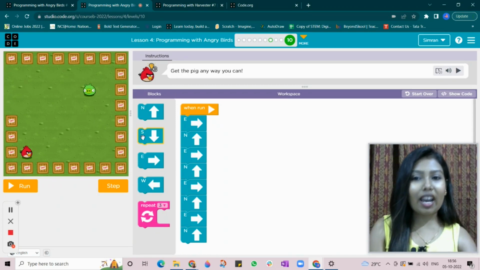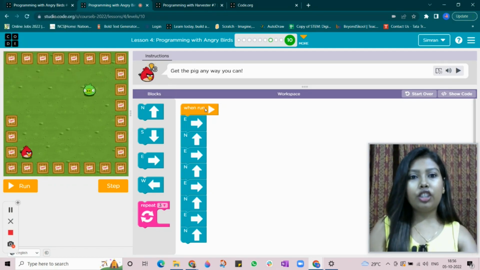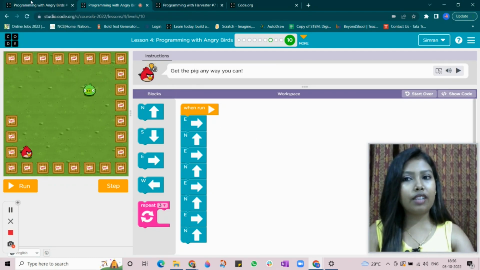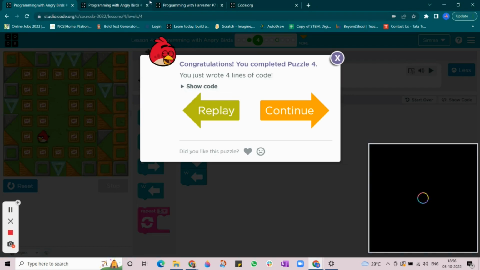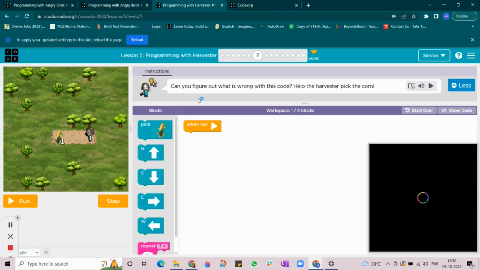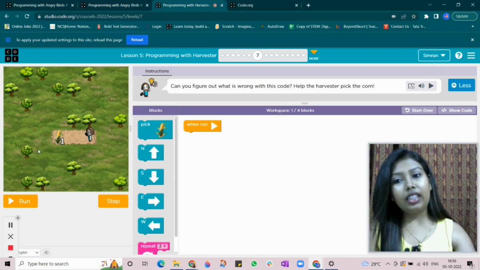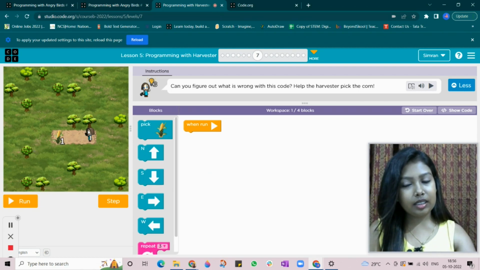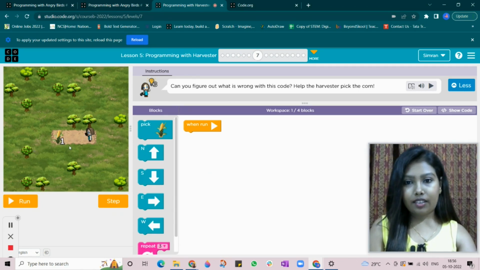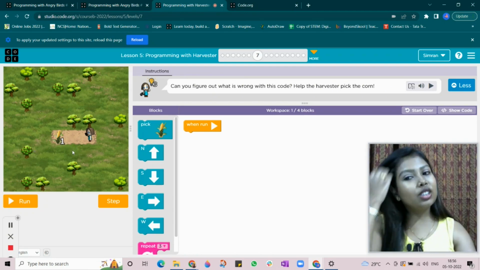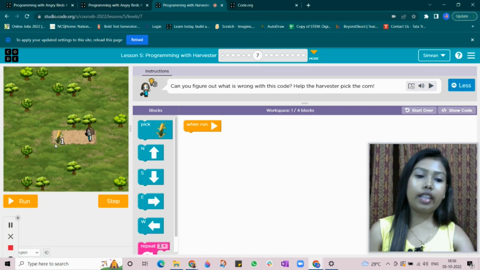Okay, so I have these activities for you for fixed and flexible. You can go ahead and solve all the levels for the angry bird, and also I have a new game today. This one is called the harvesting game. Here we have a small girl, and she wants to harvest some sweet corn. We can see we have one corn right here.